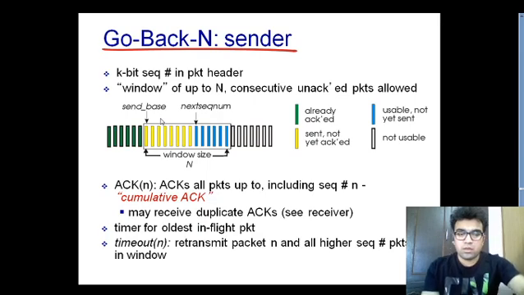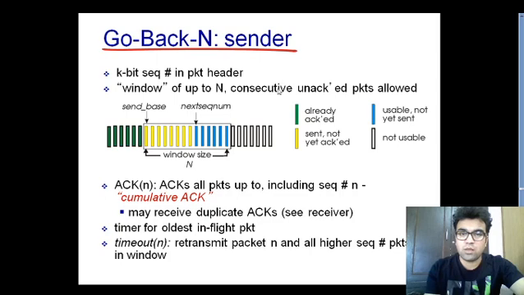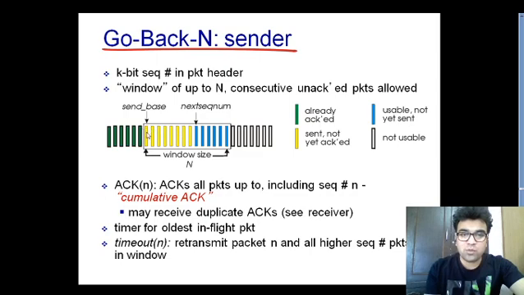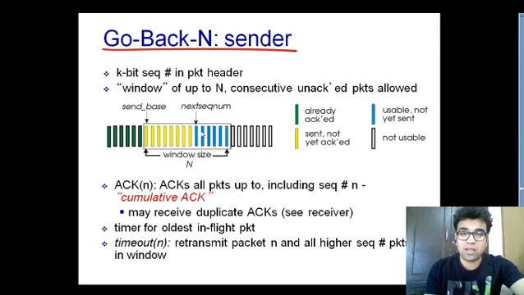And you can see this, next sequence number should be less than base plus n, which means your packet which is to be sent should be inside this particular window. Then only the sending side can send that particular packet. And this base plus n, base would be this number and n would be the window size. That means this FSM wants to say that the next sequence number shouldn't be outside of this particular window.